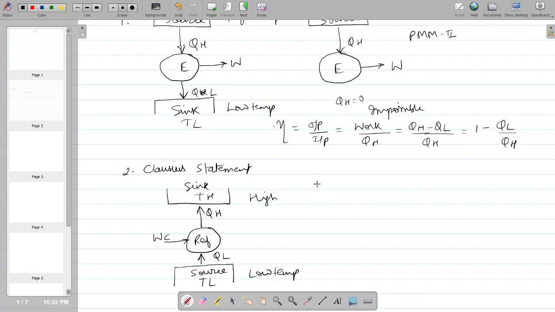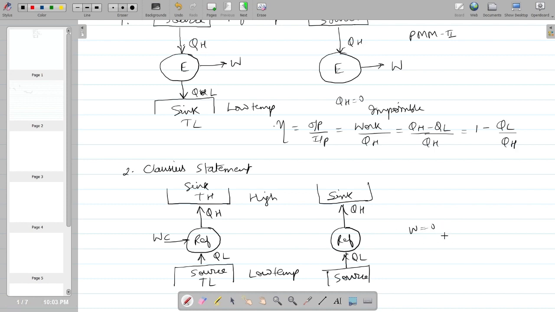So it is impossible. We can say it like this: if this is a source and this is a sink, in which it is adding the heat from the evaporator in the refrigerator. This is taking heat from the source, which is at lower temperature, and giving it at higher temperature, and this is going to form where work is zero.